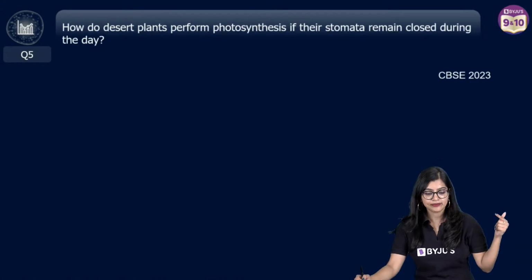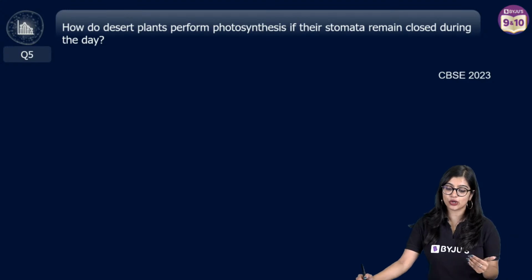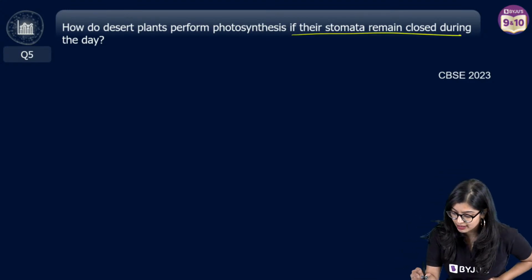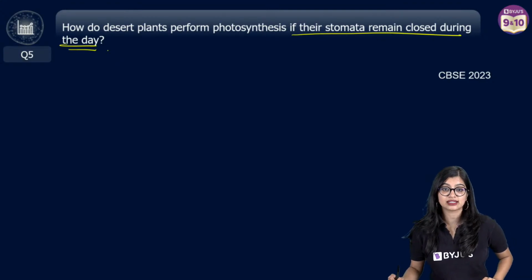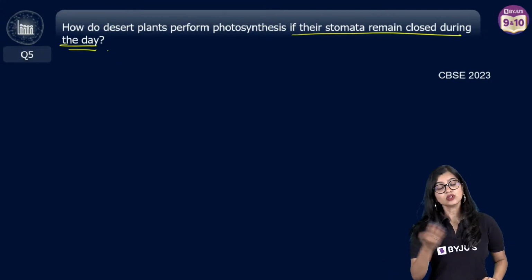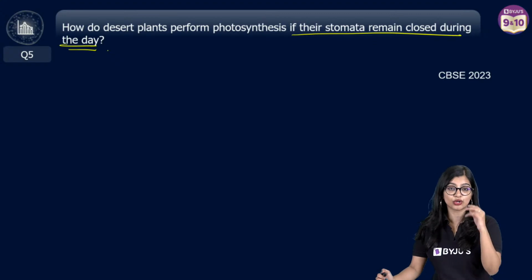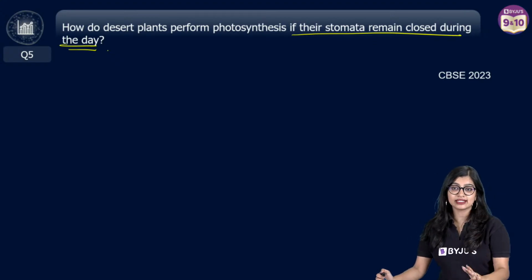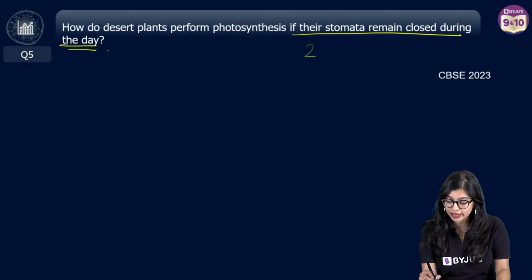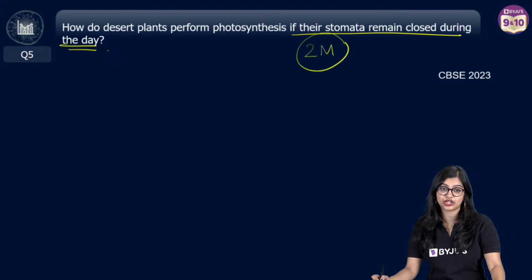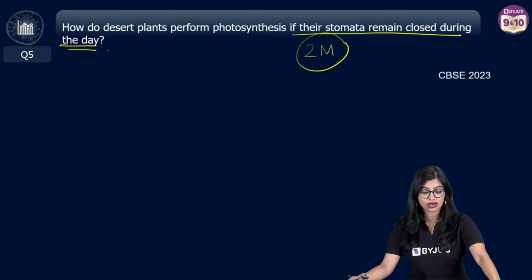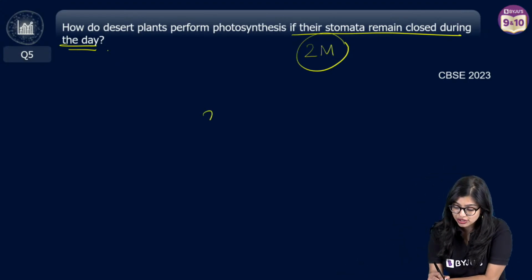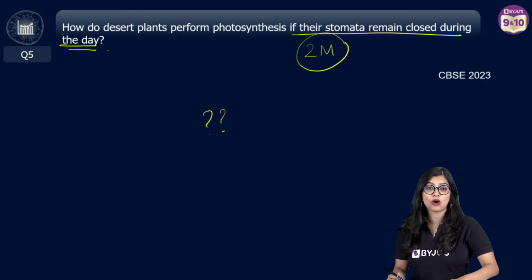Okay? Moving on. How do desert plants perform photosynthesis if their stomata remain closed during the day? Now, this is a very important pointer that we have discussed while learning about photosynthesis, right? So everybody, this right here is a very, very important pointer. There are 2 points you have to mention while talking about it. So first and foremost, you will have to mention why it is that stomata is closed in the morning.